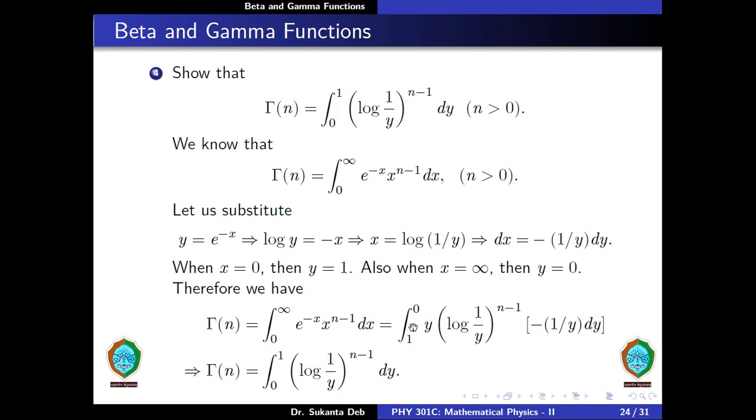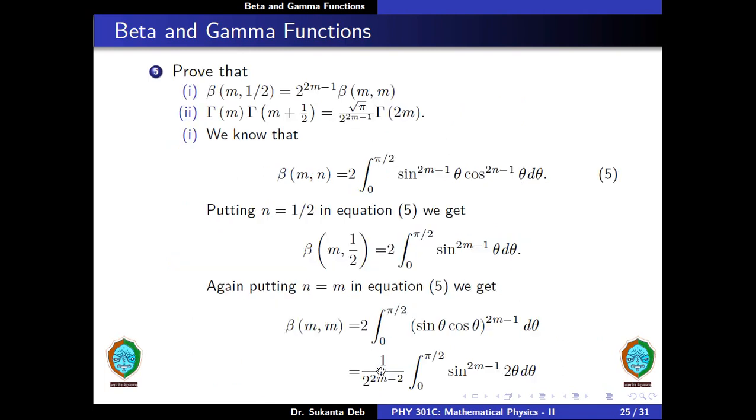It can be written as the integral from 1 to 0 of y into log of 1 by y to the power n minus 1, and dx is equal to minus 1 by y dy. So we can write gamma of n, where the minus sign is absorbed in changing the order of the integral, as the integral from 0 to 1 of log of 1 by y to the power n minus 1 dy.